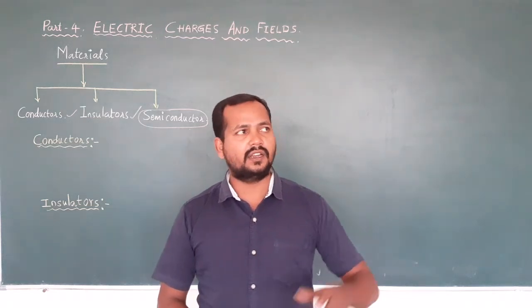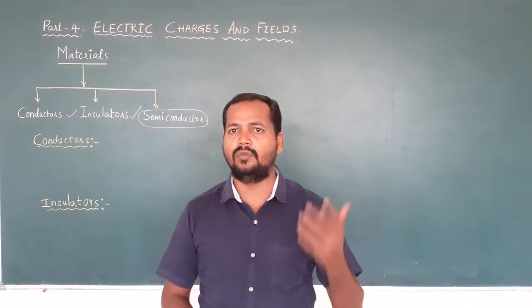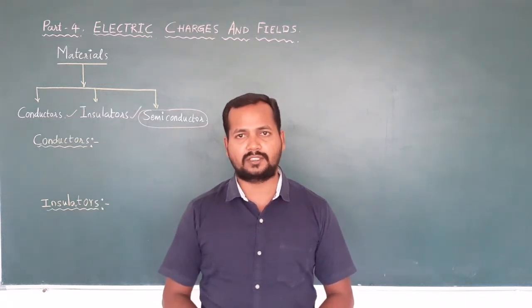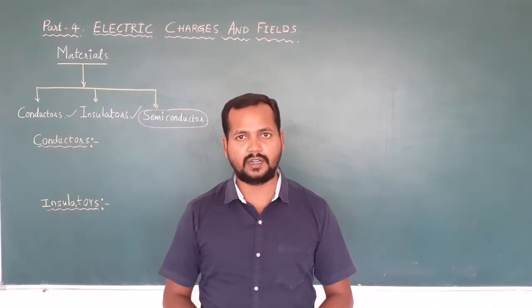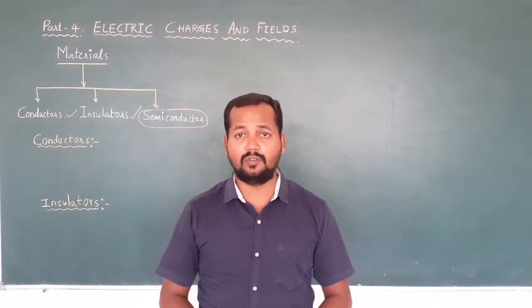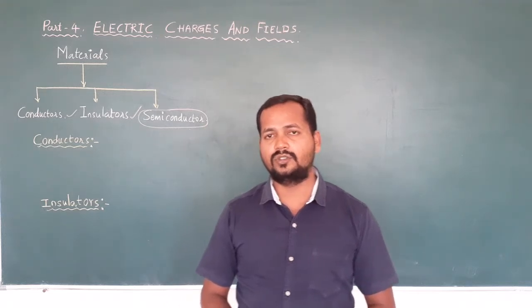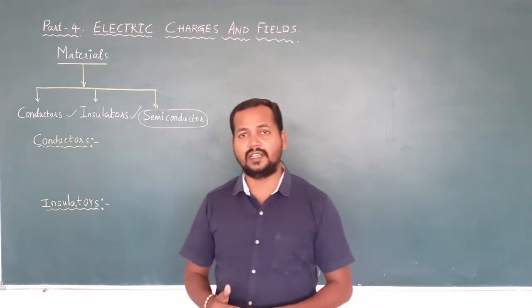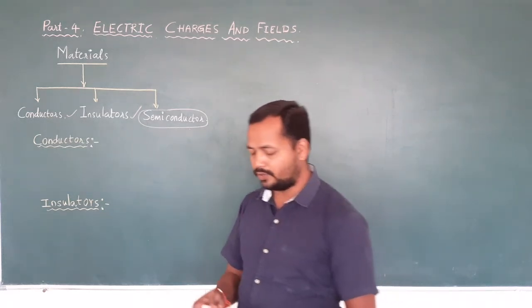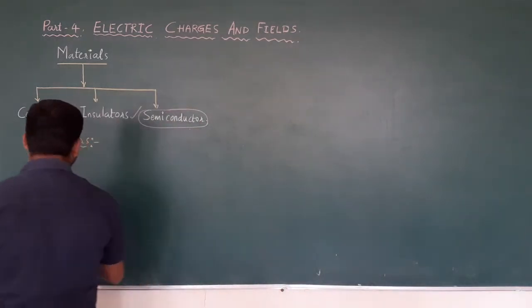That's why the electric wire in the power cables in our home is made of metal, that is copper, and sometimes the power cables are made of aluminium. These materials which allow charges to flow through them are called conductors.